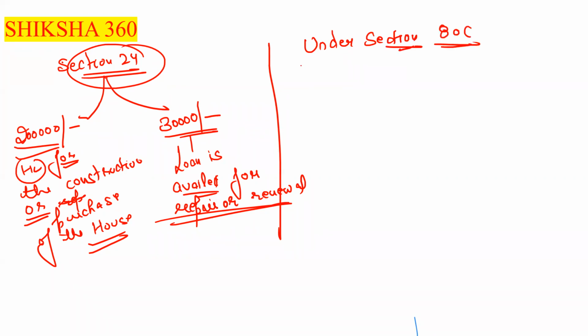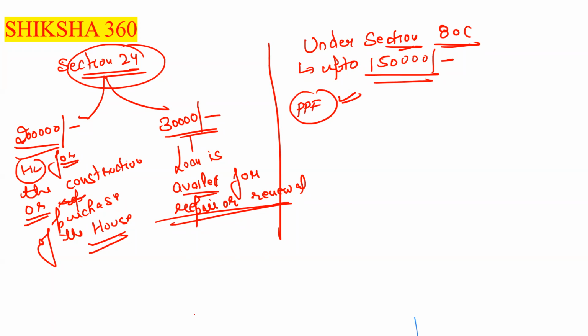So under that, the maximum deduction is up to rupees 1,50,000. Most people will either invest in the PPF, or in life insurance, or tax saving fixed deposits, or national savings certificates, or senior citizen savings schemes. All of these come under section 80C. Under section 80C, what have they asked in the examination?